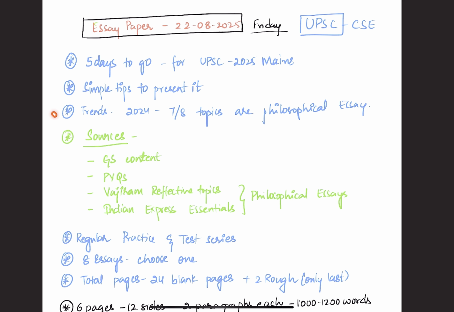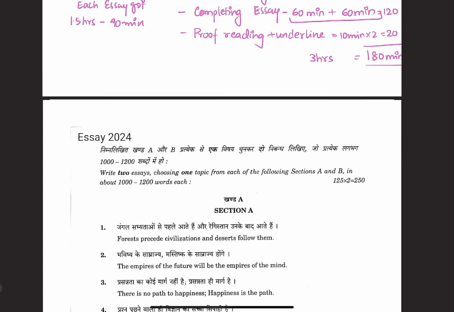Coming to the trends, we can see that in 2025, 7 out of 8 topics are philosophical topics. So we need to stress more on philosophical topics. This way, even if you are not prepared for the information based essay, or in order to maintain diversity, you will be able to write at least one or two philosophical essays in both the sections.